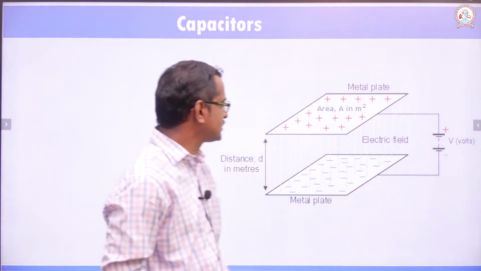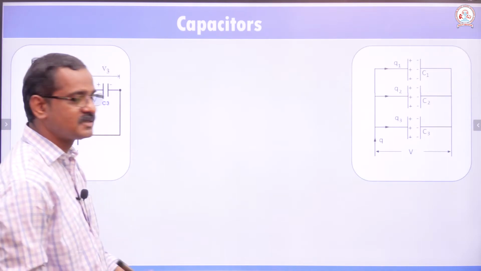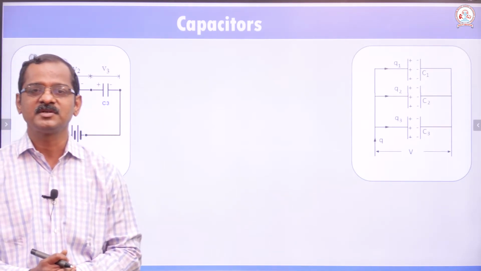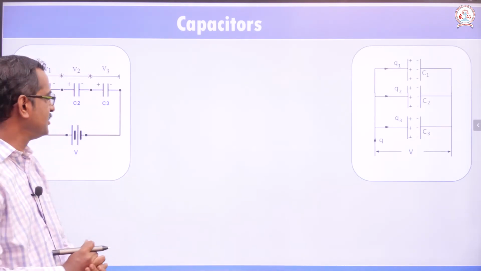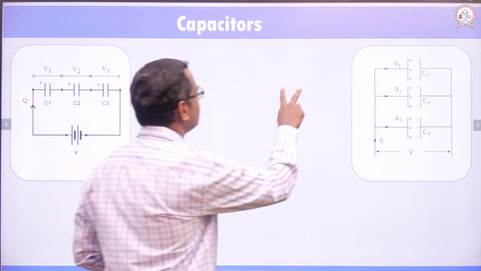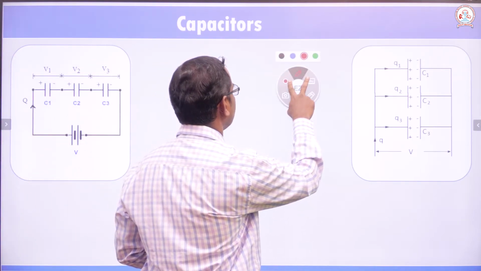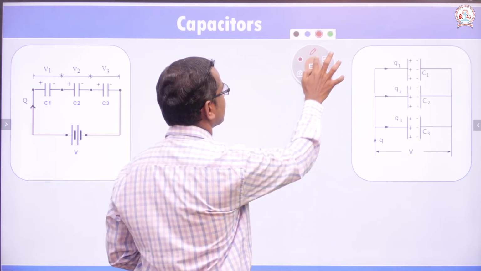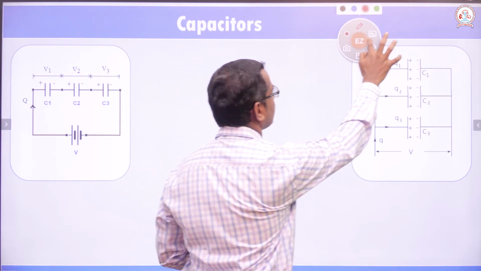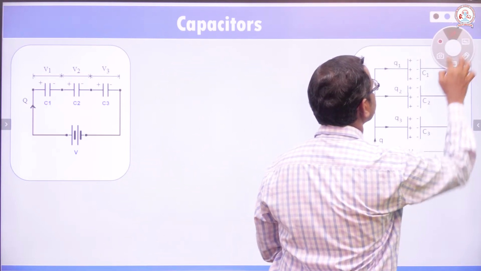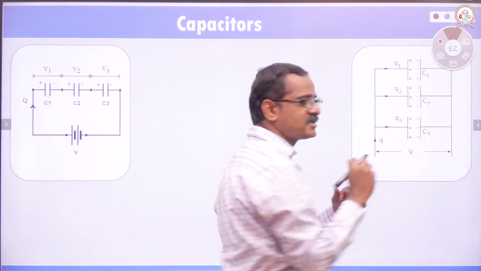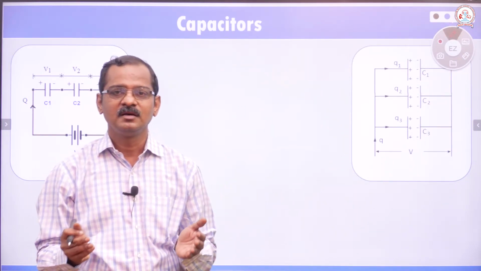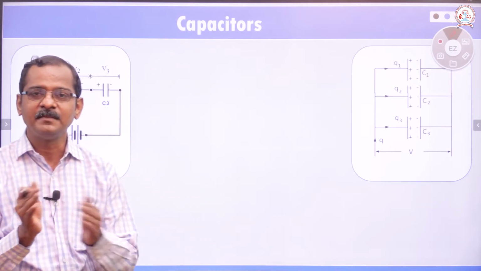Now we shall discuss capacitors in series and in parallel. To get different values of capacitance, capacitors can be connected in series or in parallel. This can also be related to resistors in series and parallel. We can compare and study.